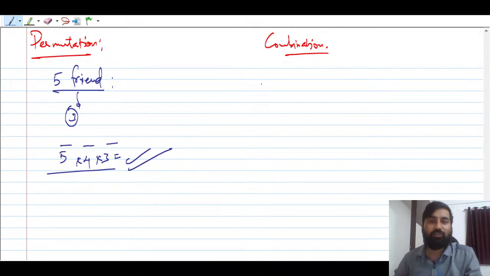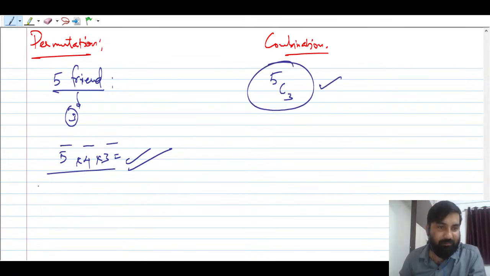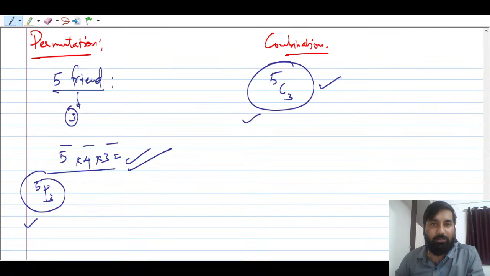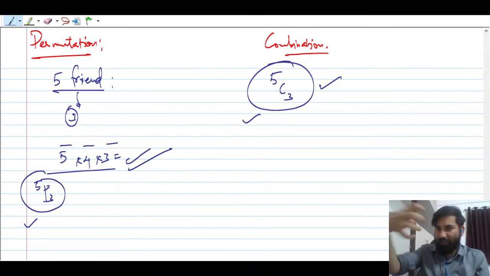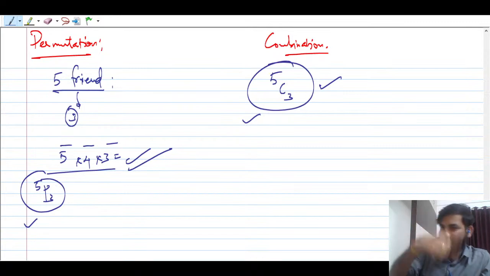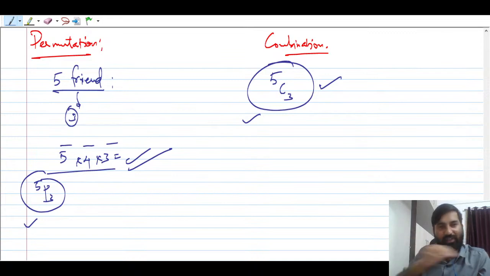This is very important, right? So आप 5 friends में से 5C3 करोगे, this is called combination. And if you want to arrange them, so you will say that 5P3 is a permutation and 5C3 is a combination. Always keep in mind, this is the very basic definition. Out of 5 friends you are going to take 3 friends and arrange them in a row, that is called permutation. अगर आप सर्कल में रखोगे तो that will be circular permutation, वो सब type we will talk about. ये अभी हम linear permutation की बात कर रहे हैं, in a line you are going to do.